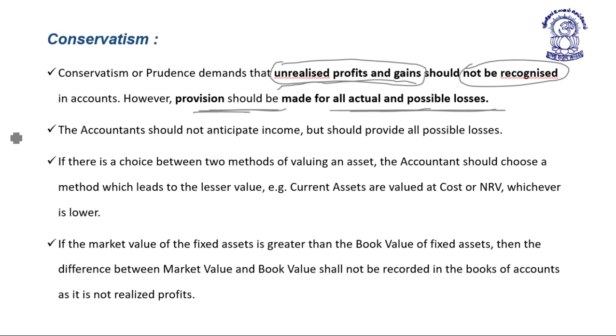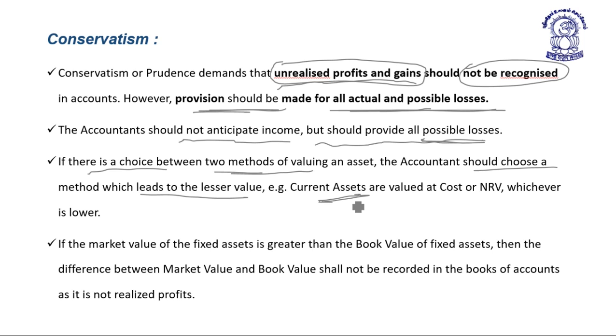An accountant should not anticipate income but should provide for all the possible losses. If there is a choice between two methods of valuing an asset, the accountant should choose the method which leads to a lesser value of the asset. For example, current assets are valued at cost or NRV, whichever is lower, due to the conservatism approach.